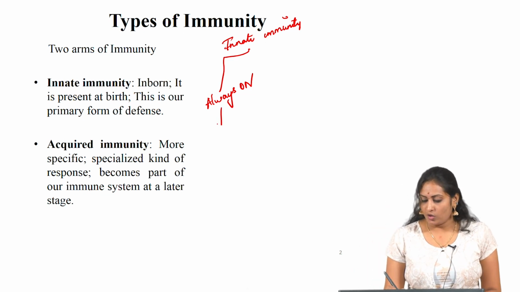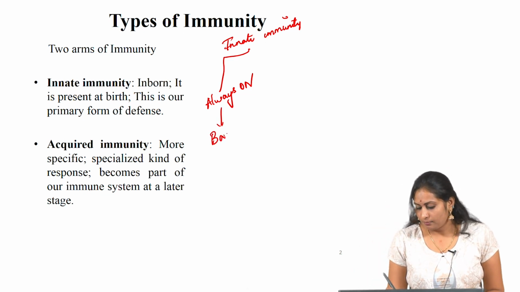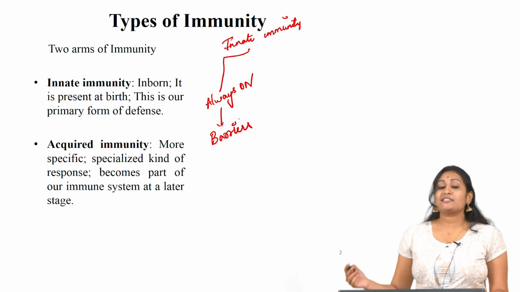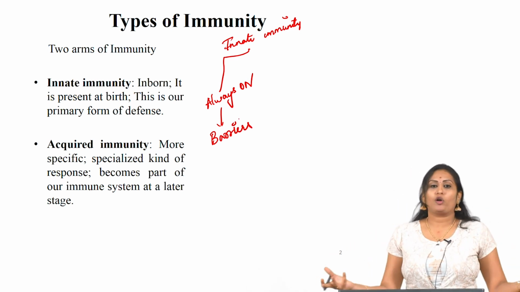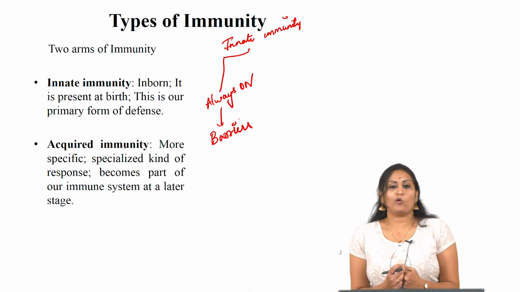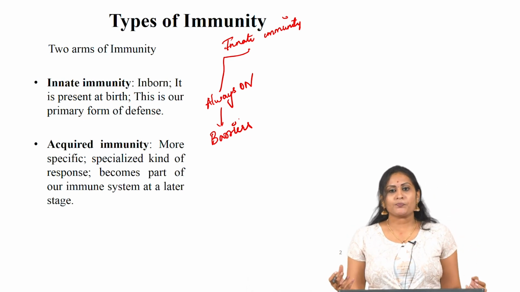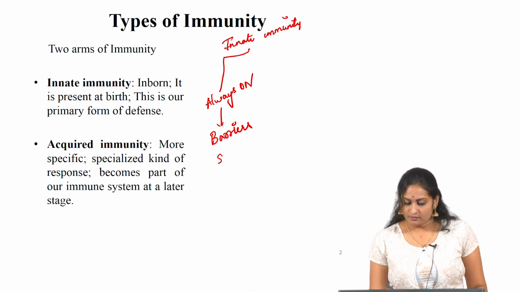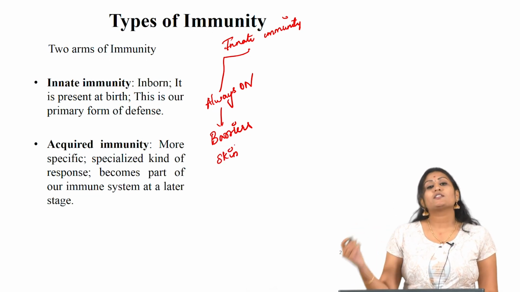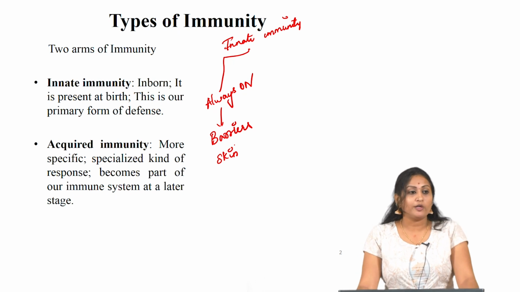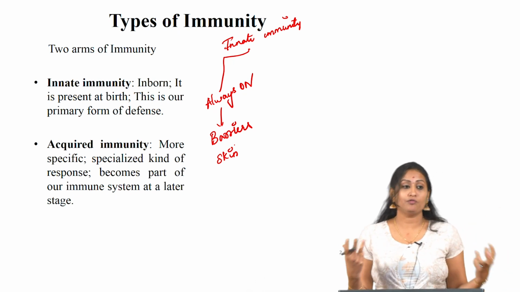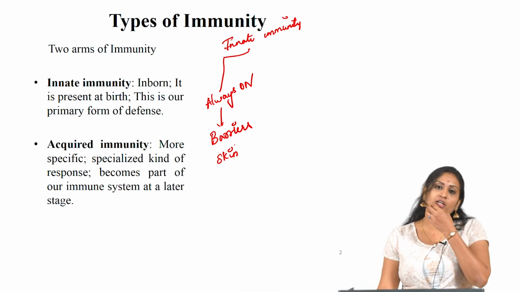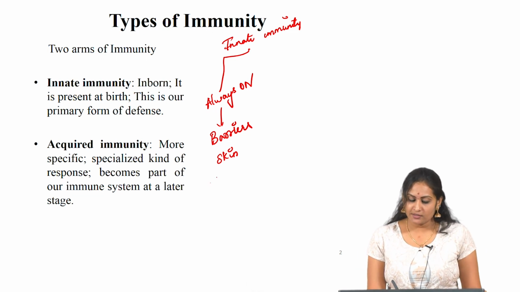Always on means it has barriers. What are the barriers that protect our body from the pathogens? The first and foremost is skin. Skin is the largest organ of the body. It protects our entire body from various pathogens entering into our body. The next one is